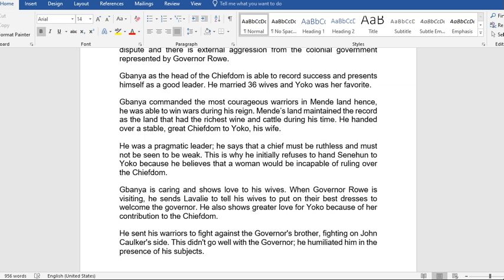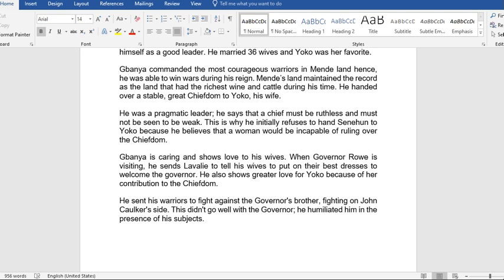He's very courageous, and he handed over a great chiefdom to Yoko when he died. He was a pragmatic leader. He says that a chief must be ruthless and must not be seen to be weak.